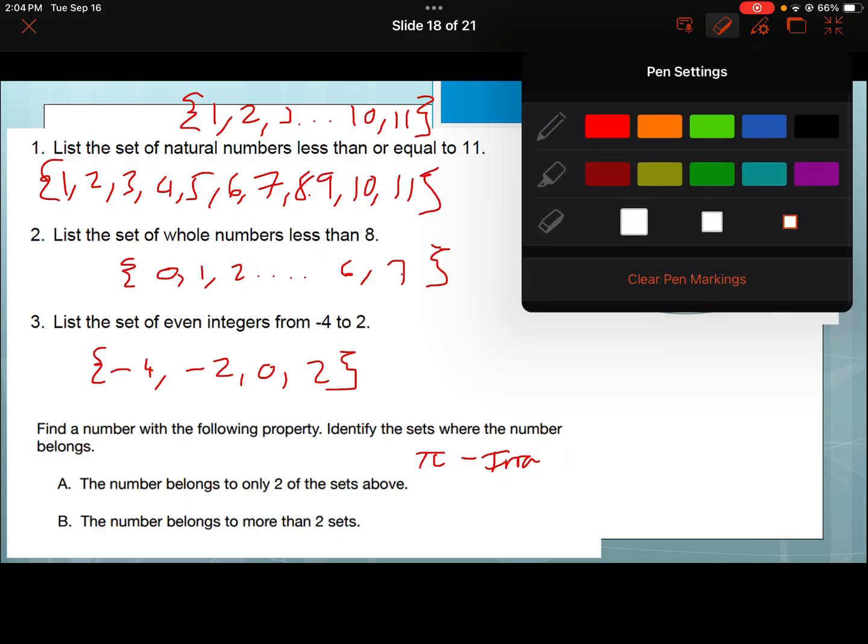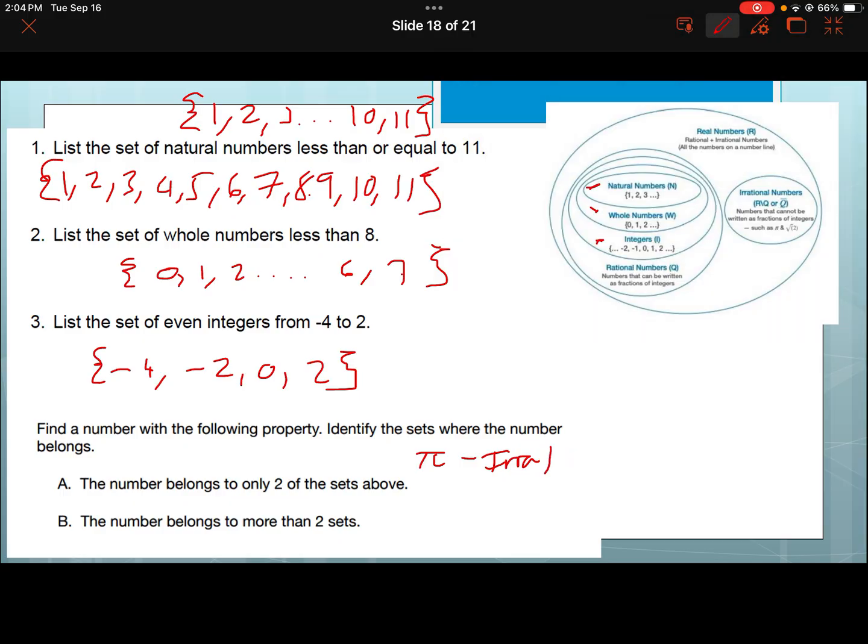The T threw me off. Irrational and real. Right? You could also pick any rational number, couldn't you? As long as it can be written as a fraction and it isn't just an integer. So like 4.2. 4.2 works because 4.2 is a rational number and real. Right? So they only belong to 2 sets.